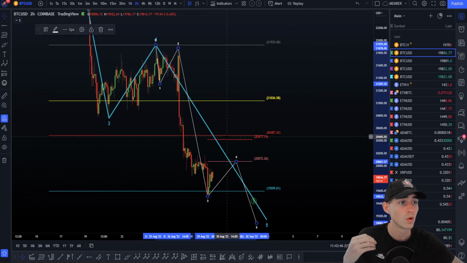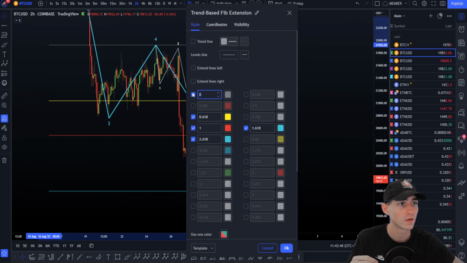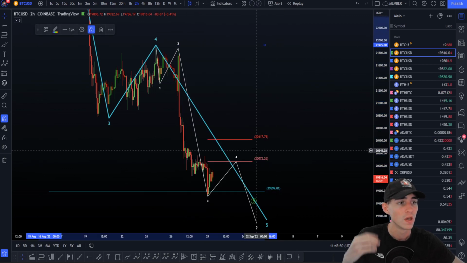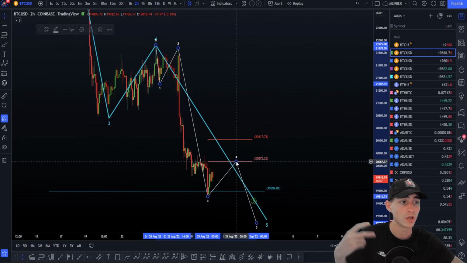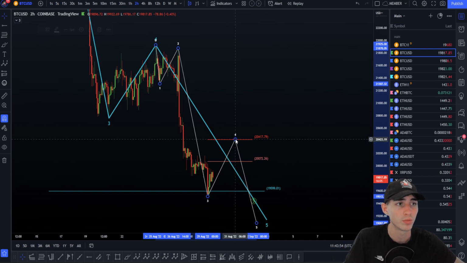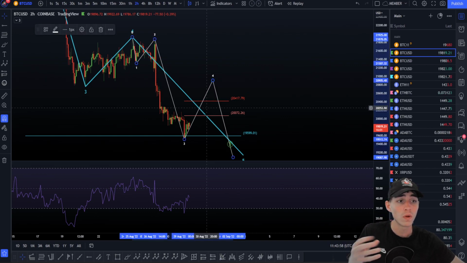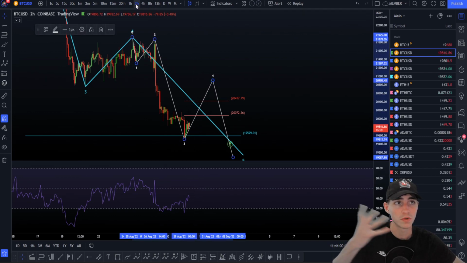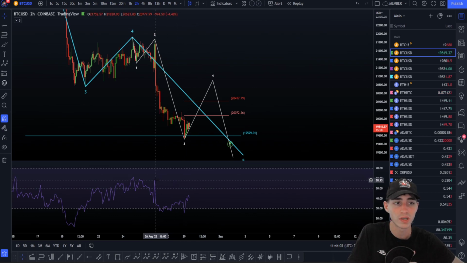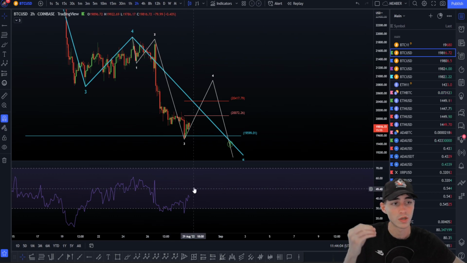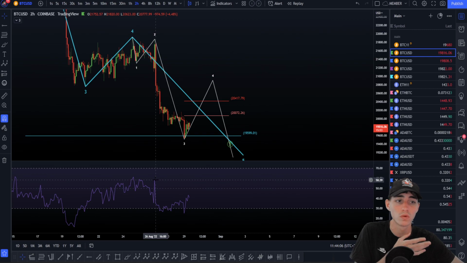We can of course go, well, I'm just going to remove the first targets here of this stuff right there. Perfect. So yeah, we have more chance to go to a 23.6, but if we push hard, we can look for the 38.2. Now to get an invalidation, for example, if we start doing this with the wave 4, just check at the RSI, switch between time frames, and see if we start breaking the wave 2 top here or not. As always, the wave 4 on the RSI cannot break the wave 2 top here.